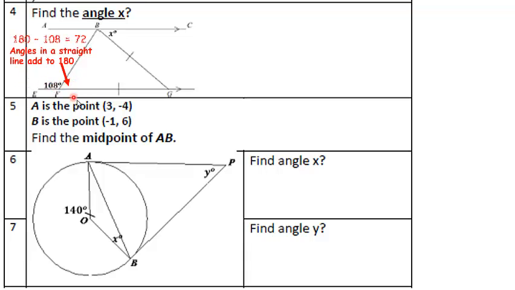180 take away 108 is 72, so that angle there is 72. Because we know the triangle is isosceles, that angle up here must also be 72 because the base angles in an isosceles triangle are the same.